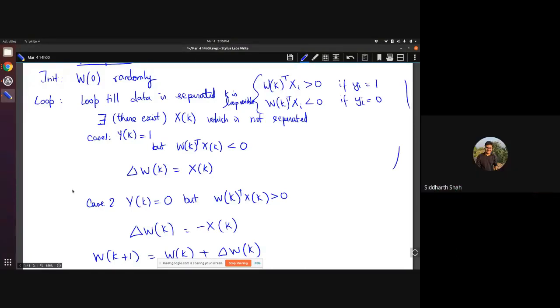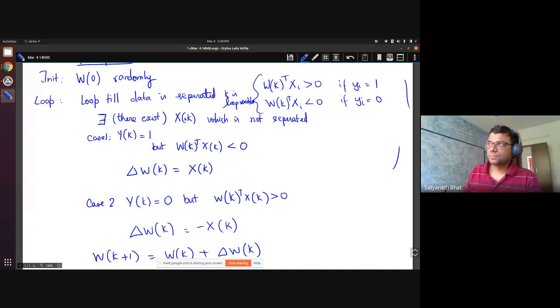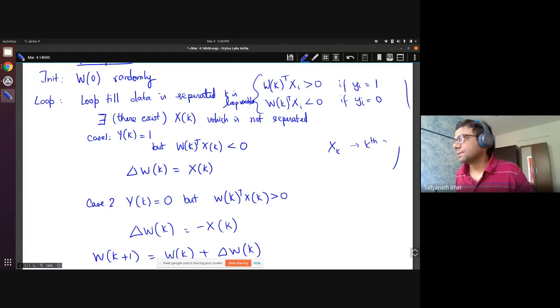Sir, I just have a notational doubt. X bracket K means the kth sample, right? No, X with subscript K means the kth sample, whereas XK means the misclassified training data at the kth iteration.